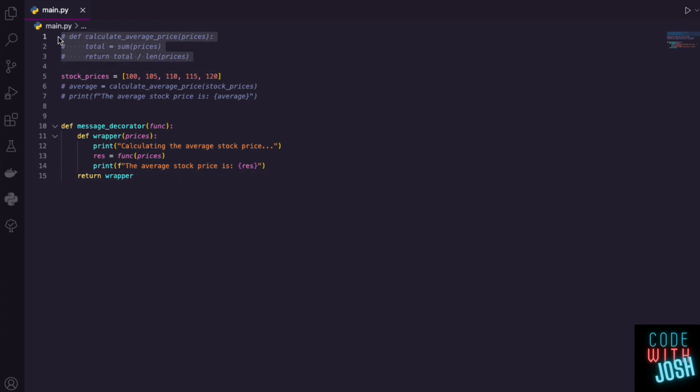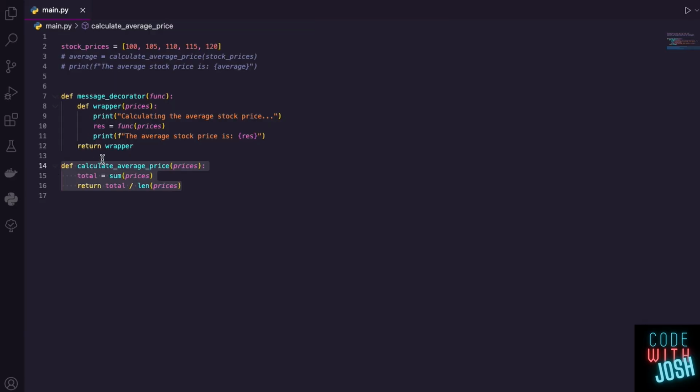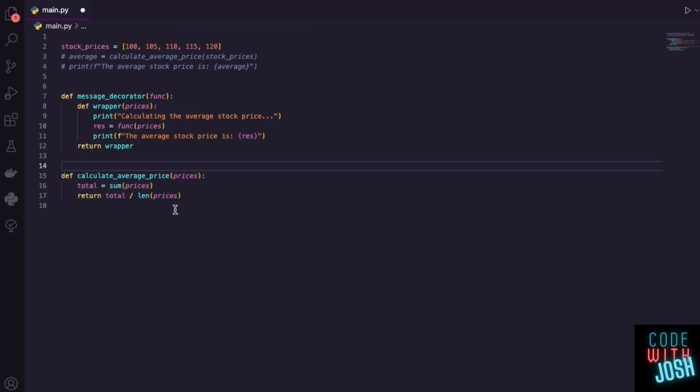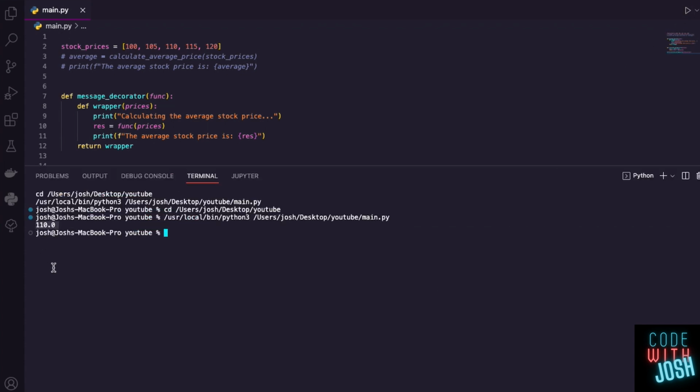I can take this function still, Control X, come down here, paste it, let's turn it back on because we still want to use it. It's just I want to do things before and after I use it. That's why we're wrapping it in a decorator. So we have this calc average function, right? Now if I go down here still and I do exactly what you're thinking of, I'm going to print off calc average prices, and inside there I can say stock prices. Okay, cool. Run the code. It literally just gives you a number, 110, because you're just calling the calc average function.